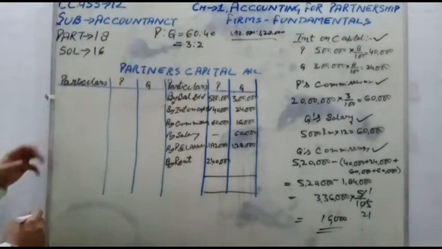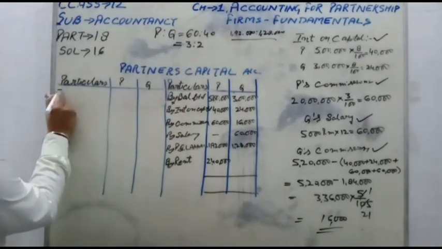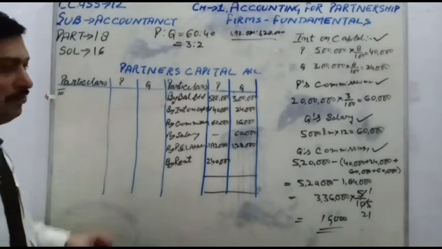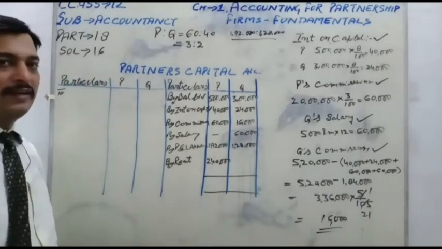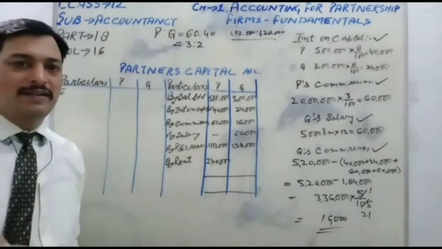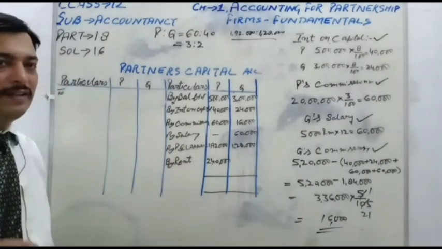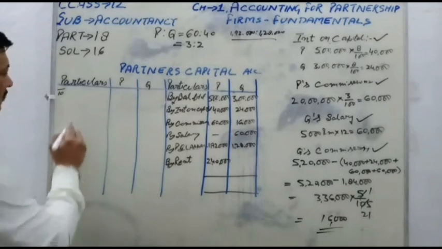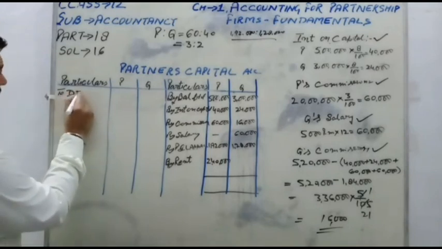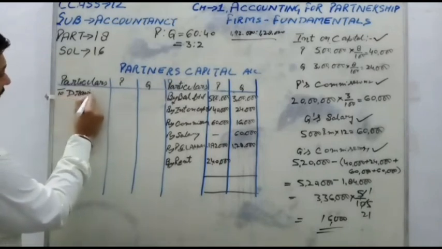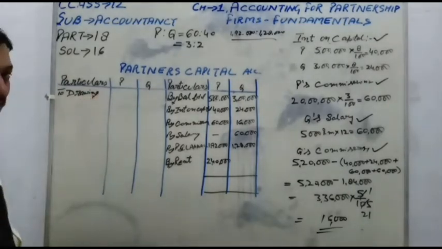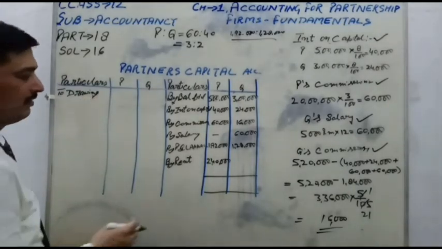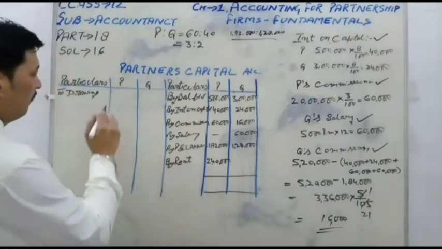Now on the debit side, it is given in the question that P and Q are both drawing 40,000 and 30,000. But students, interest on drawing is not given in the question. Then interest on drawing will not be charged, but drawing will be a debit. Those drawings have been made by the partners, and the firm will be charged at the time of distribution of profit.